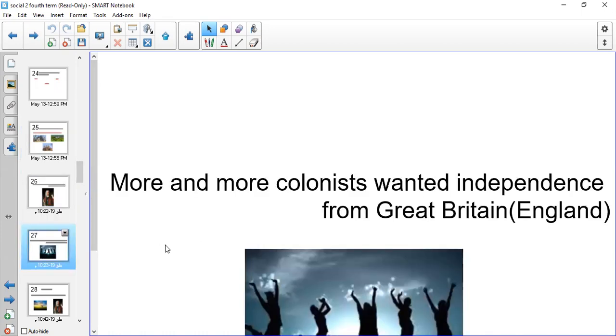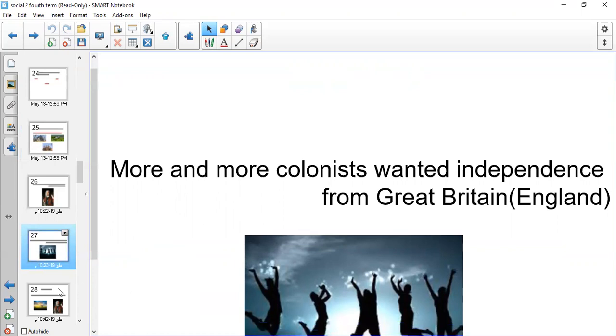Here is telling you that more and more colonists wanted independence from Great Britain, or independence from England. They wanted freedom. They wanted to be free from the English laws or rules that were sent to them from Great Britain or from the King of England himself. So more and more people who were living in North America wanted independence from Great Britain.